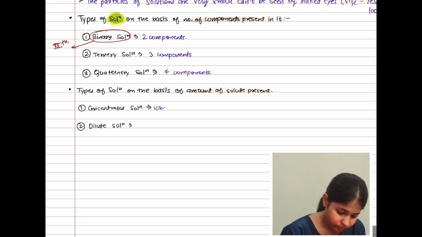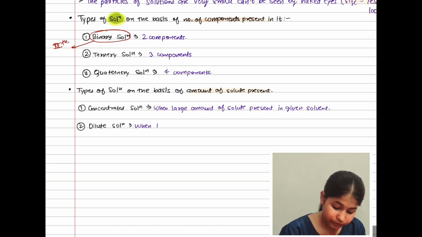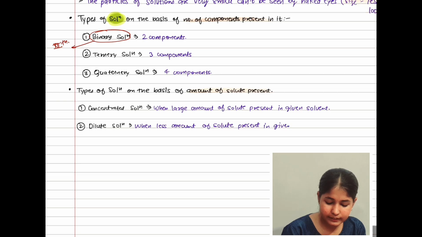Concentrated solution, when a large amount of solute is present in a given solvent. And the other, dilute solution, when less amount of solute is present in a given solvent.